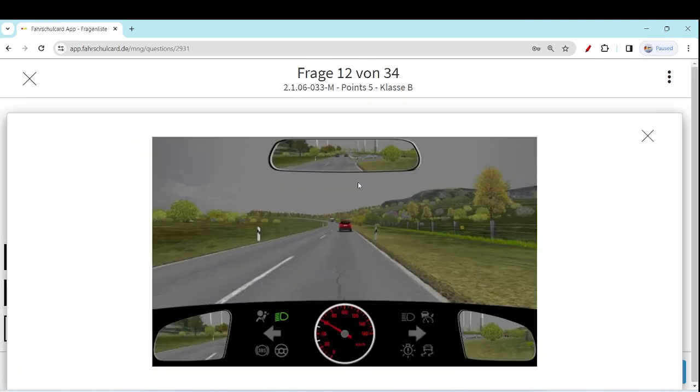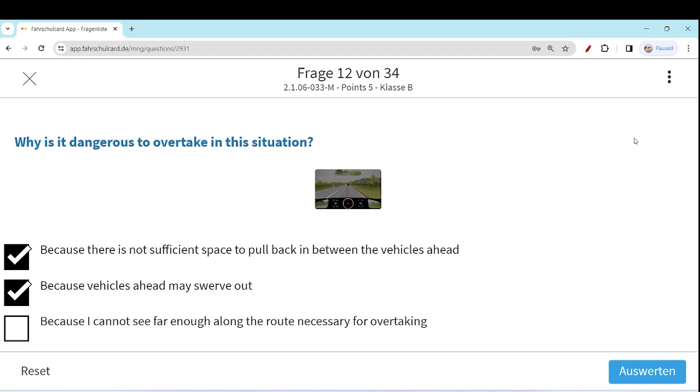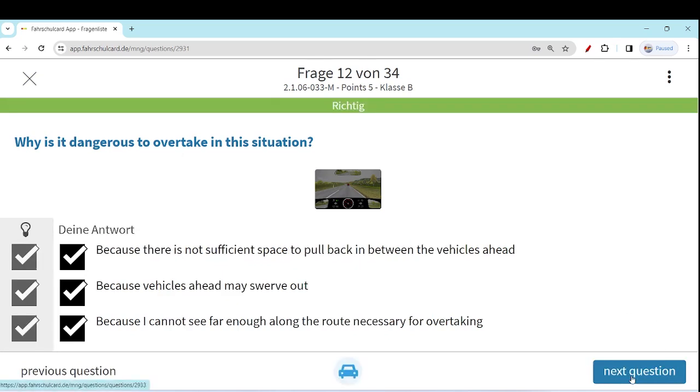It is also possible that the way you are thinking to overtake, at the same time the red car is also thinking to overtake and will swerve out. Again, this also makes the situation very dangerous because I cannot see far enough along the route. Yes, so the stretch of the road is not clear, as I told you. So the basic principle is also there: the stretch of the road should be very clear for you if you want to overtake.